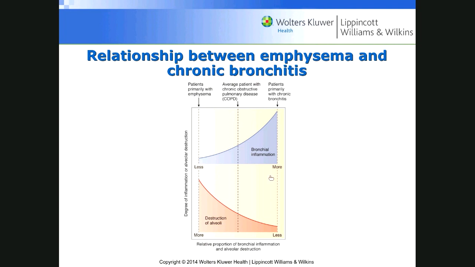In the patient with chronic bronchitis, not a lot of alveolar wall destruction, but in the case of emphysema, you get a lot of alveolar wall destruction. So most people with COPD right here have chronic bronchitis, and they also have alveolar wall destruction.